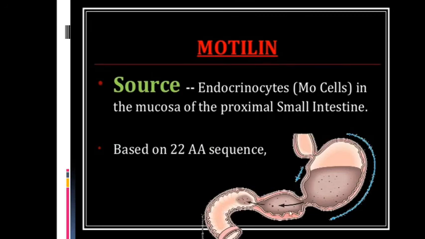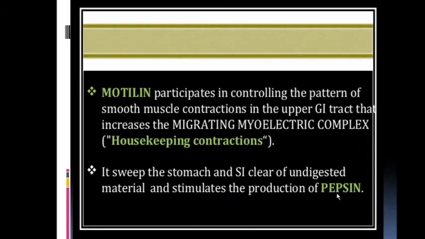Here in this diagram, you can see the increased peristalsis, that is called the migrating motor complex or myoelectric complex. With the help of motilin, the name itself says increased motility, controlling the pattern of smooth muscle contraction, more smooth muscle contraction in the upper GI tract, and it increases the migrating myoelectric complex.